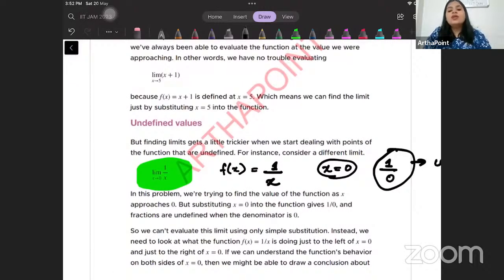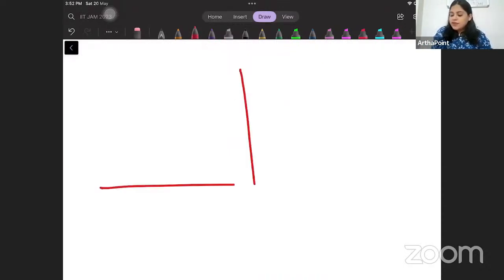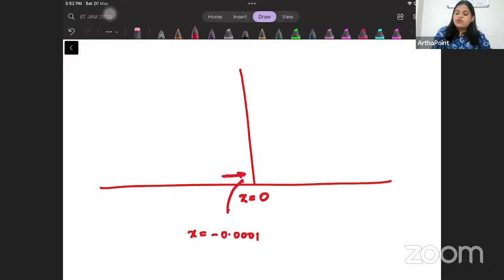So in such cases, we may want to look at what happens to this function as we approach 0 from the left-hand side and from the right-hand side. We will talk about all of this in a little detail, but we want to ask: at x equal to 0, if I cannot define the function, can I ask what happens when it is very close to 0 but a little less than 0, approaching from here?